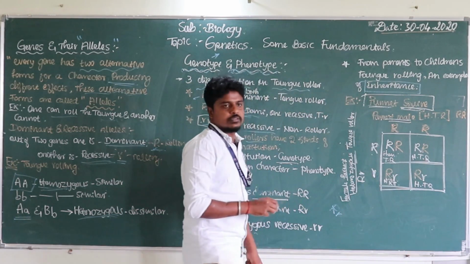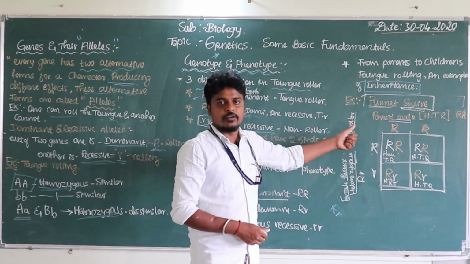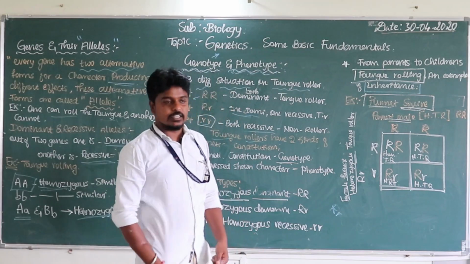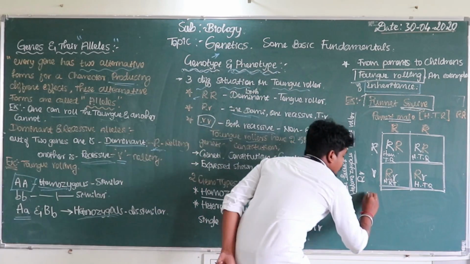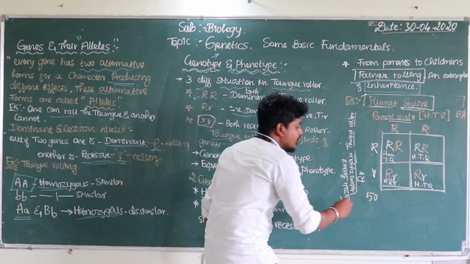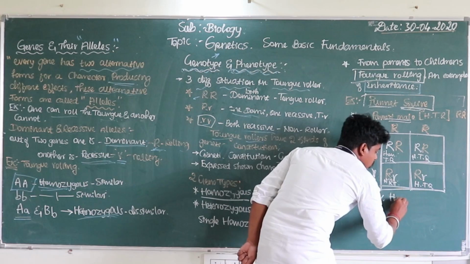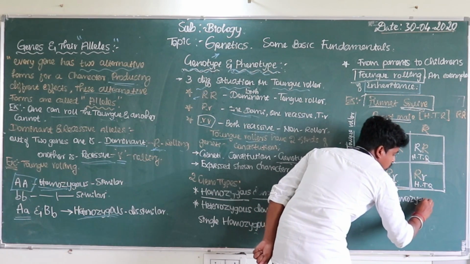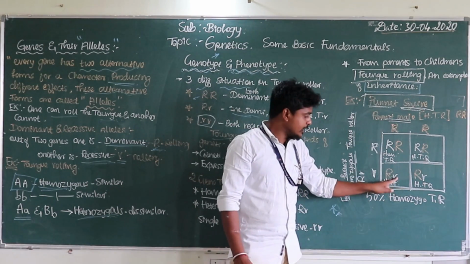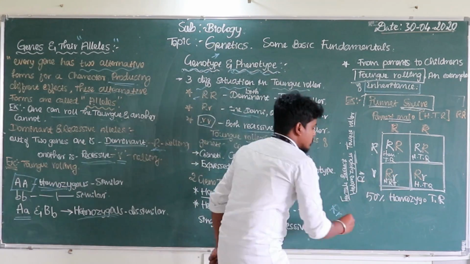See the outcome of the next generation. What are the possibilities for the next generation of the tongue roller? We had an example. The outcome of the next generation is a 50-50 chance. All four children can roll the tongue, but 50% are homozygous dominant tongue rollers, and the other 50% are heterozygous tongue rollers. These two children can also roll the tongue.